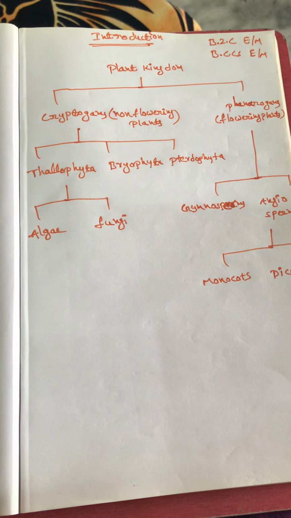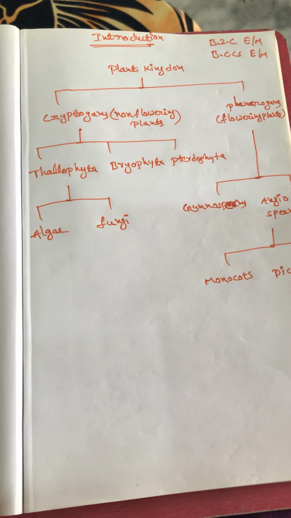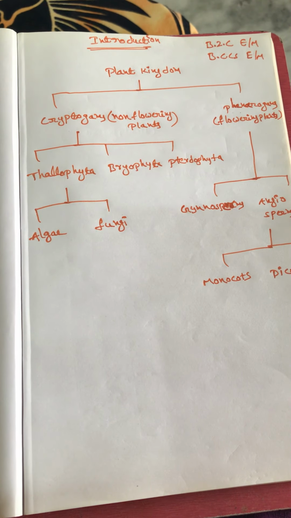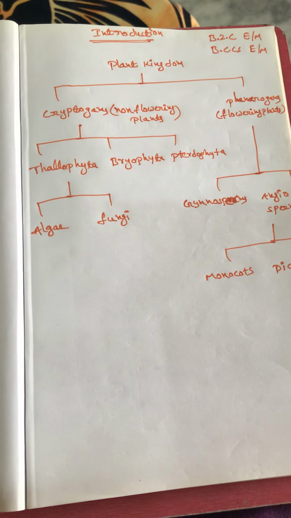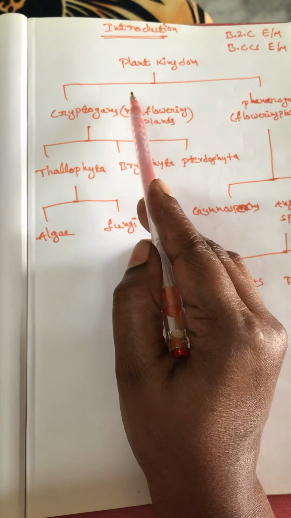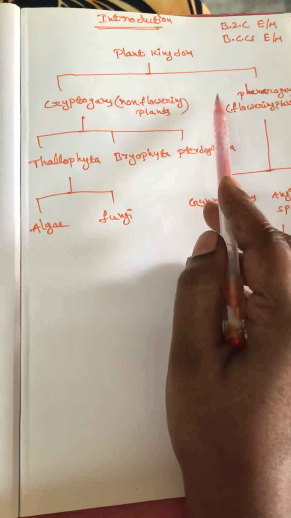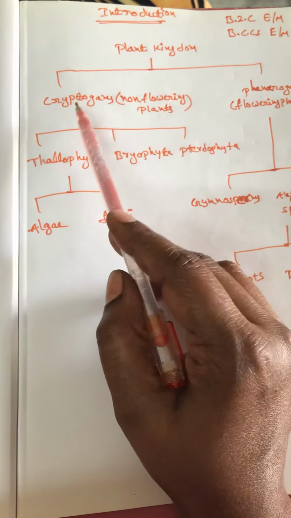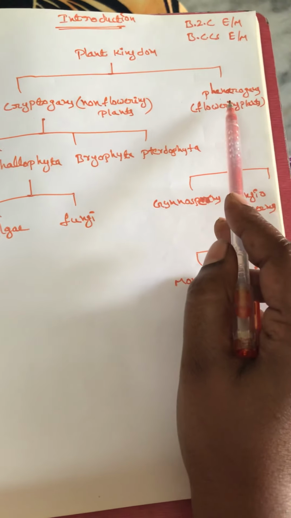Today's topic is the introduction of the plant kingdom and the classification of the plant kingdom. This is the general introduction of plants. First of all, the plant kingdom is differentiated into two divisions or two major groups. One is cryptogams, another one is phanerogams.